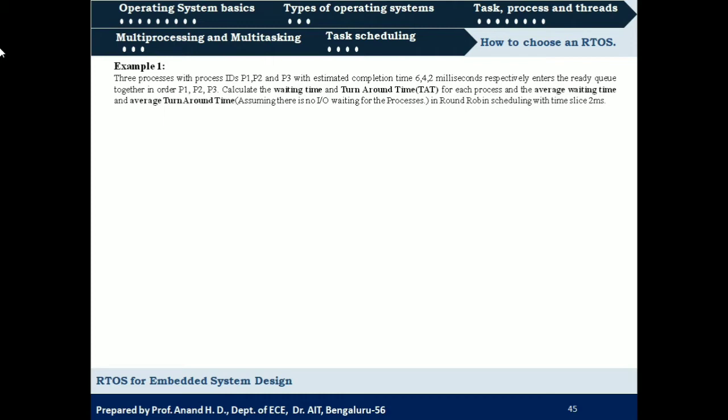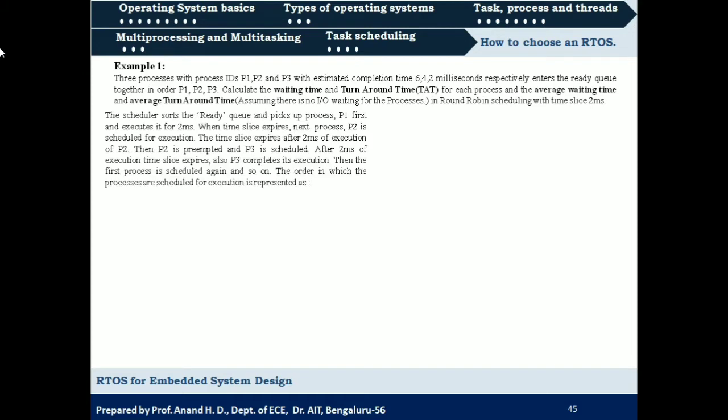We need to consider these things and calculate waiting time, turnaround time and their average values. Before calculating, we need to represent the sequence of execution of processes, right? So according to this, the first process which has entered the ready queue is process P1. So that will be scheduled for execution and it is going to execute for 2 milliseconds, right? Next process is P2.